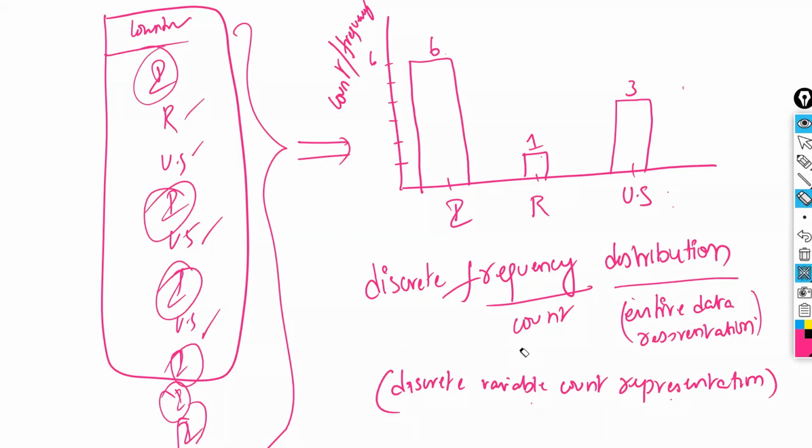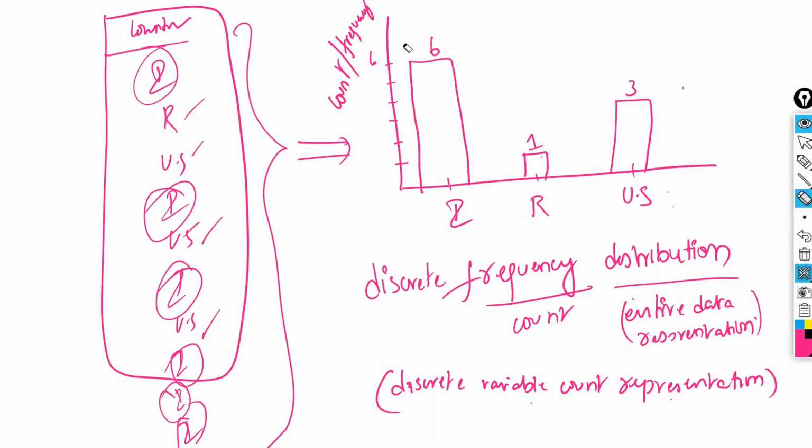So, for example, on the y-axis, instead of frequency, if I take probability, then it is called discrete probability distribution. If I take percentage on the y-axis, it is discrete percentage distribution. Whatever thing you take on the y-axis is the center; the first word and last word remain the same. If you represent probability, it is called discrete probability distribution, that we are going to see further. Okay.